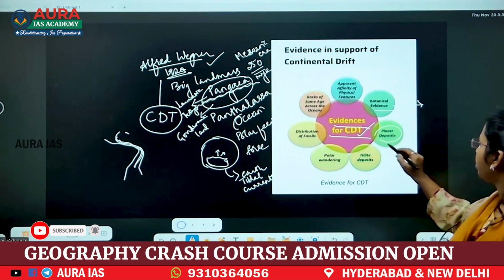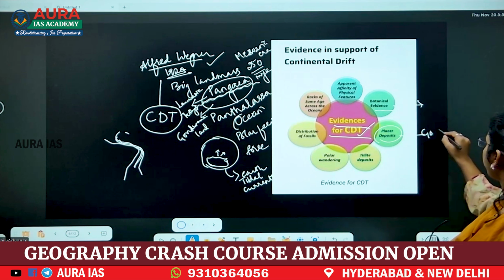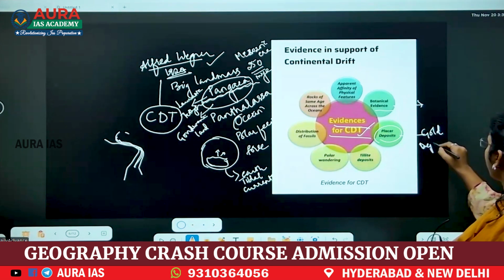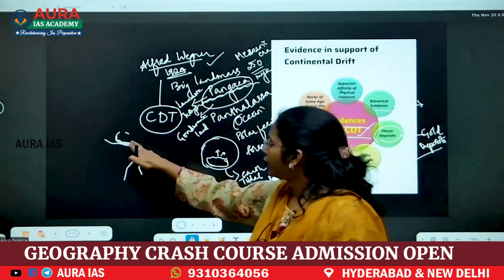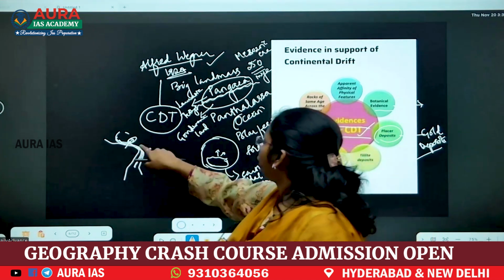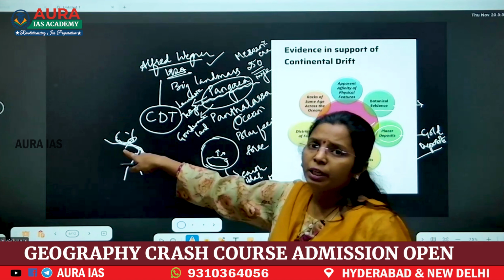Now, placer deposits, gold deposits. When you see Africa here, on the western side, on the Ghana coast, you will see gold deposits.